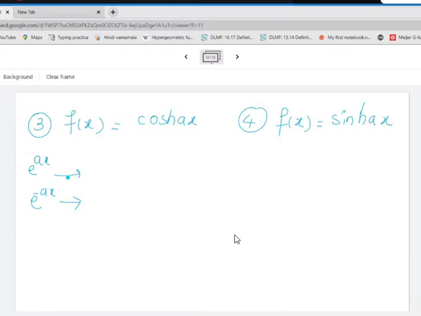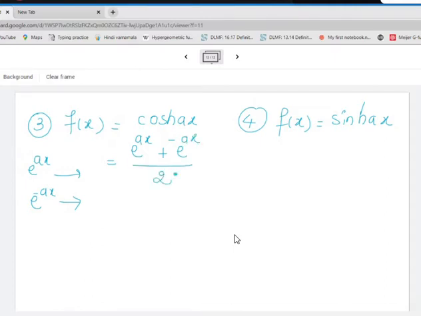So can I use this knowledge to find the Fourier series of this one? What is cos hyperbolic ax? Cos hyperbolic ax is nothing but e raised to ax plus e raised to minus ax divided by 2.